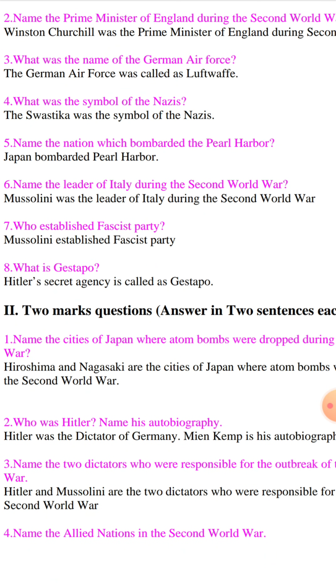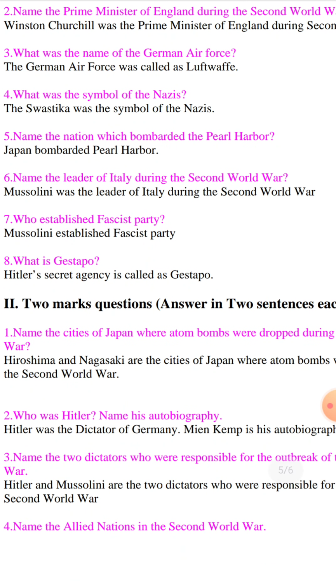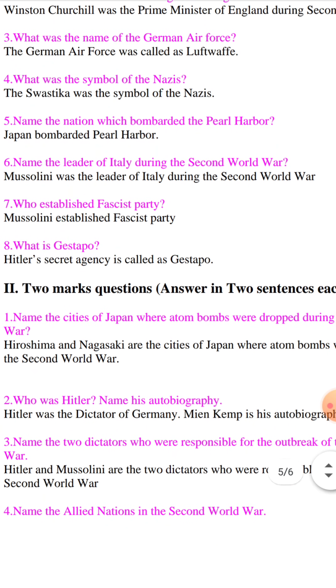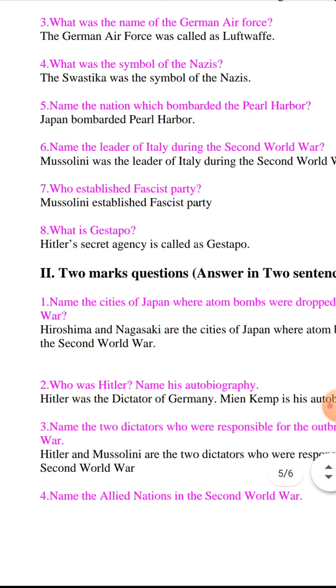Mussolini was the leader of Italy during the Second World War. Who established Fascist Party? Mussolini established Fascist Party. What is Gestapo? Hitler's secret agency is called Gestapo.